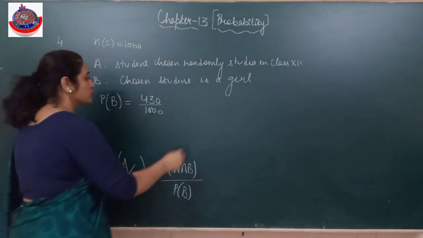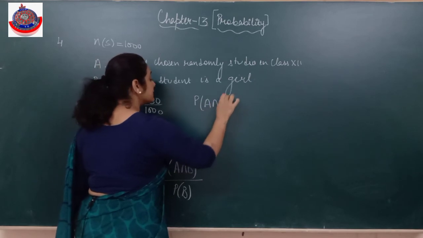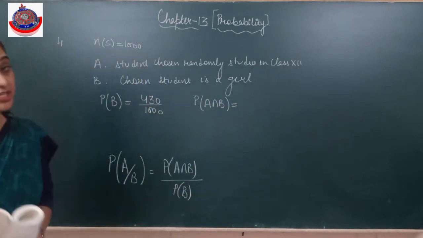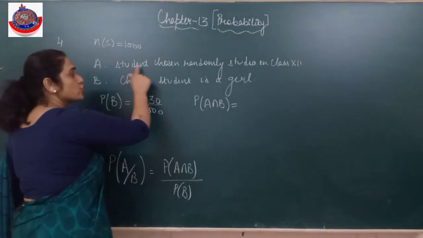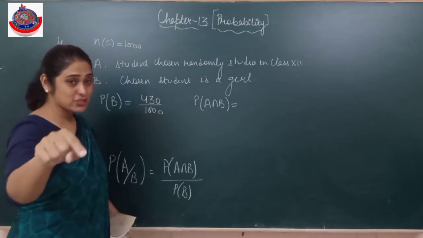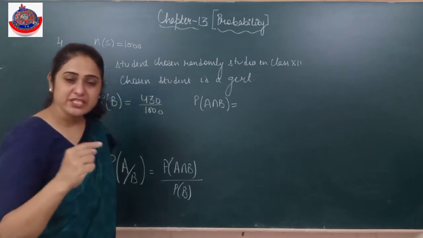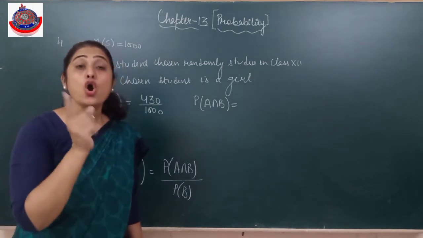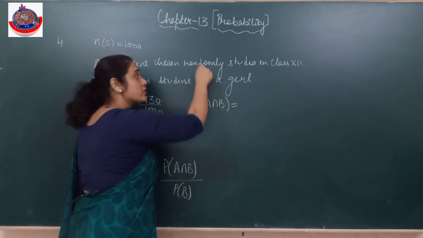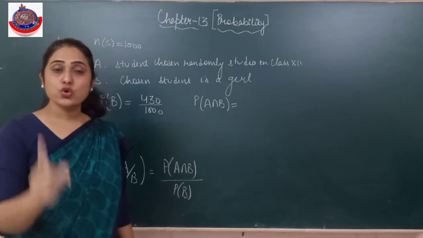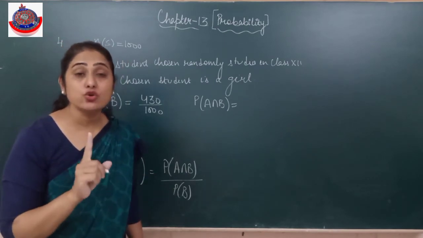Now I need to write down the probability of A intersection B. That means, अब दोनों का combination. Children need to be careful here. दोनों का combination he says, student chosen randomly is in class 12 and she is a girl. अब दोनों में common property मतलब जो बच्चा choose हुआ है वो class 12 का है और वो girl भी होना चाहिए. Intersection मतलब इसका और इसका common combination. The chosen child should be in class 12 और वो गर्ल भी होना चाहिए. इसका मतलब क्लास 12 की एक गर्ल को चूज करना है.